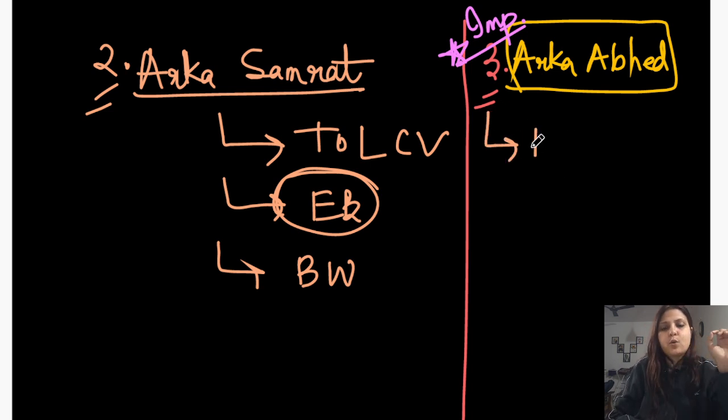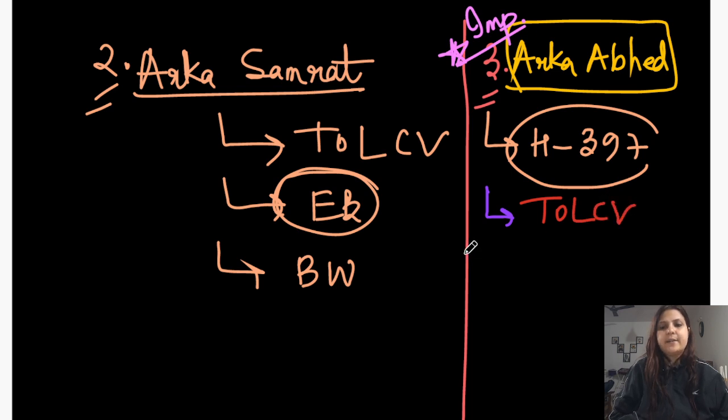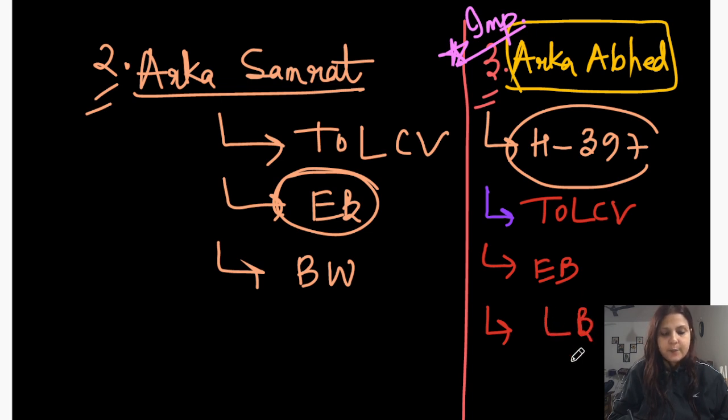Arka Abhed is also known as H397. Sometimes these kinds of questions are also asked in various examinations. Besides that, Arka Abhed is also resistant to tomato leaf curl virus, as well as to early blight, late blight, and wilt.